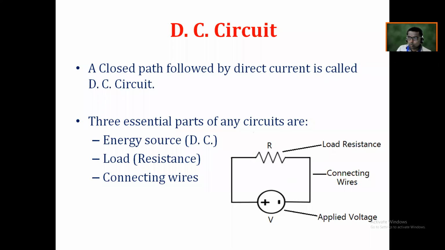So as you know, these are the 3 basic essential things of any DC circuit, but what is the relation between these 3 fundamental terms? V is equal to R into I. Is it right? So that relation was discovered by one of the scientists, and that relation is known by his name, and that is nothing but what? That is nothing but Ohm's law.